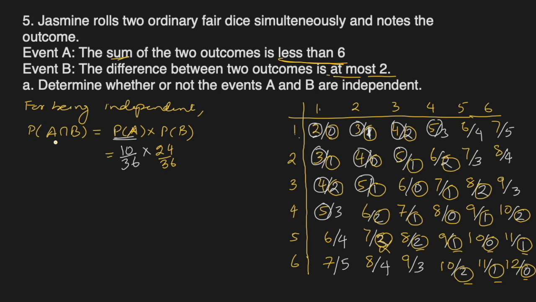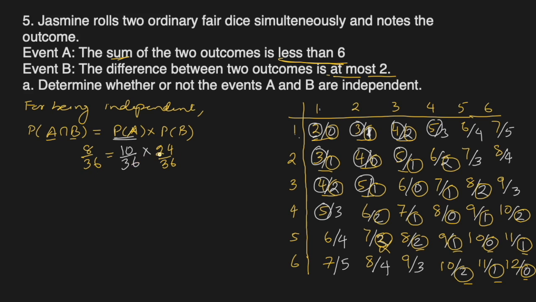Now, how many of them have both circles, for A and B, both of them? So this is 1, this is 2, this is 3, not this one. 4, 5, 6, 7, 8. No. Okay, 8. So 8 out of 36.